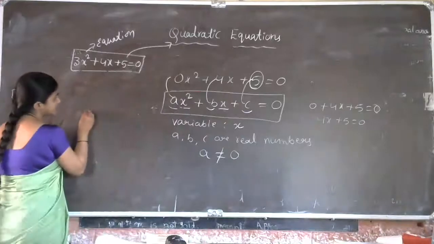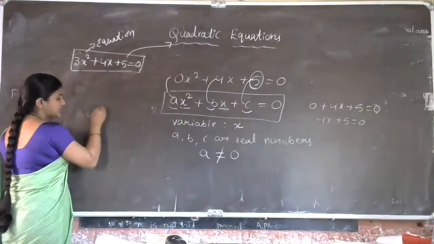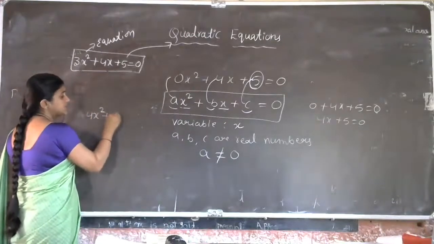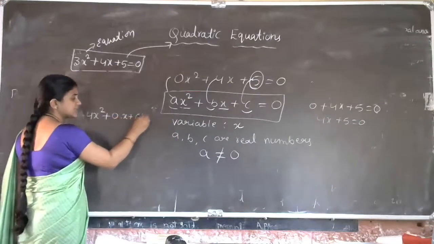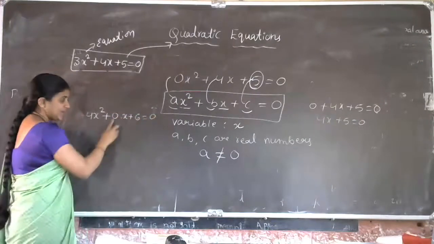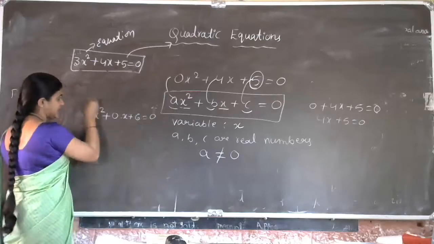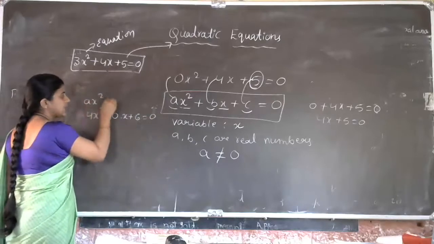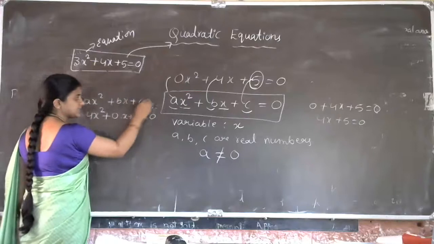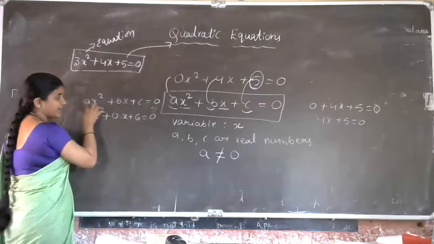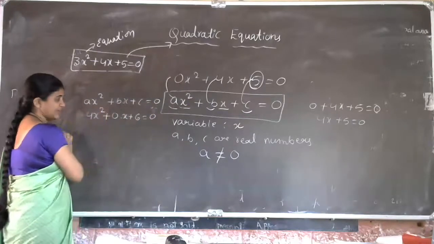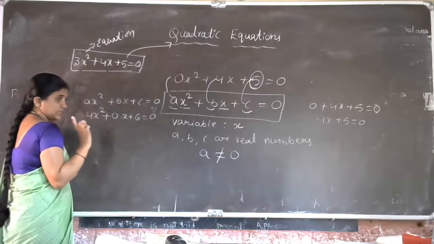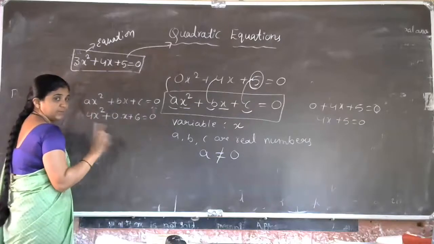You can take the example in the form of 4x square plus 0 into x plus 6 is equal to 0. In place of b we are taking 0; the general form is ax square plus bx plus c is equal to 0. The quadratic equation standard form is this one. So a not equal to 0, that condition we must maintain.